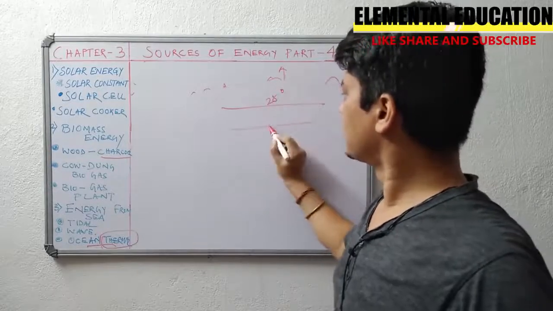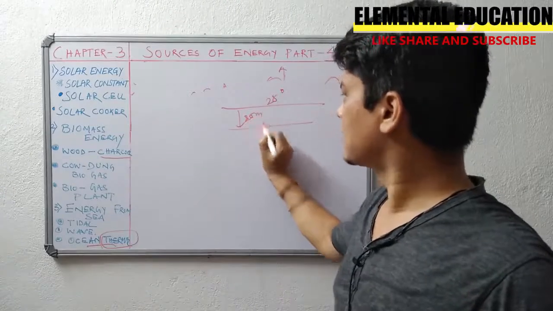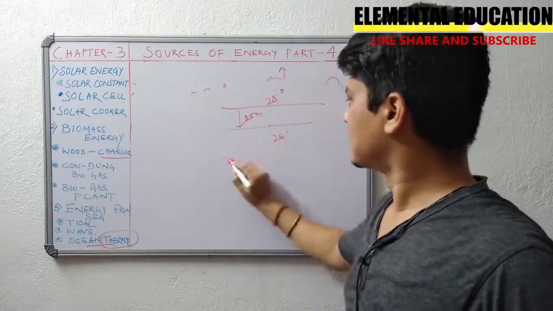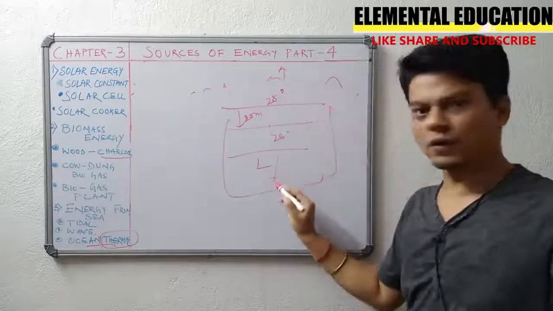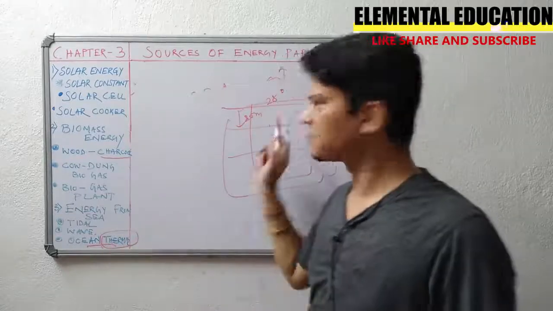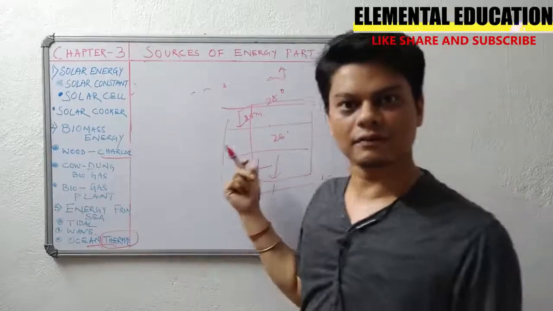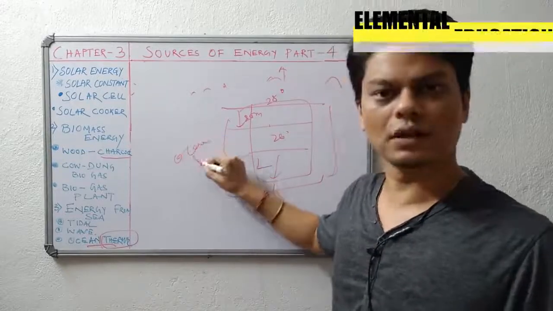When you go a little deeper, suppose some 20 or 50 meters down, it might be 26. So when you go a little down, it is colder. This difference of temperature we harness as thermal energy, known as ocean thermal energy.